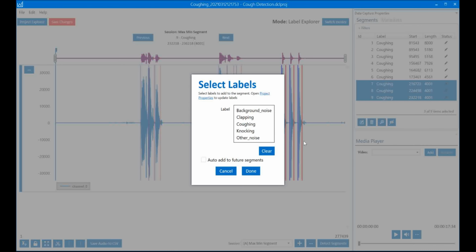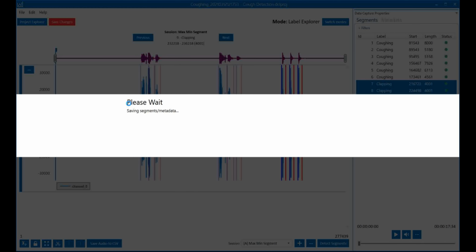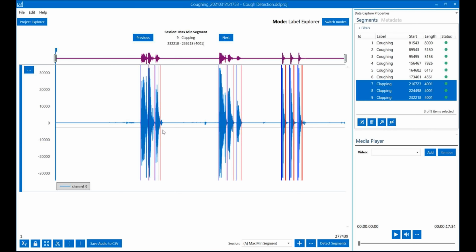To label the segments, click Edit and then select the appropriate events. When you are finished with the file, click the Save Changes button. Any change we have made will be synchronized with the project on SensiML Cloud.